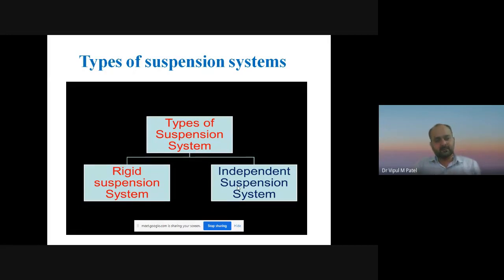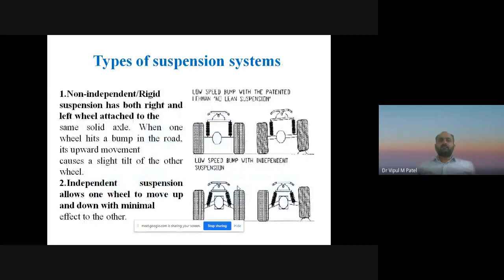First one is a rigid suspension system, which is known as a non-independent suspension system also. Remember, keep it in your mind. And second one is an independent suspension system. Now you can see the difference between non-independent or rigid suspension system and independent suspension system. This figure you can use to understand the non-independent suspension system.